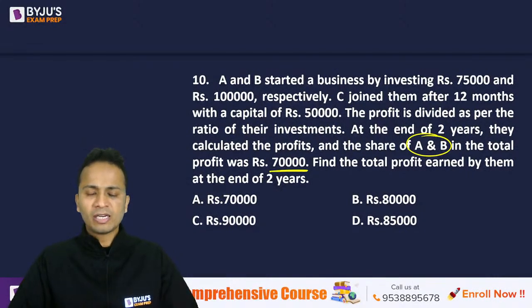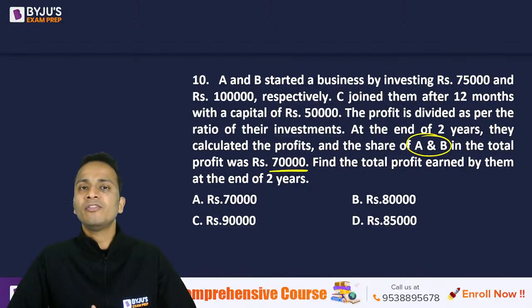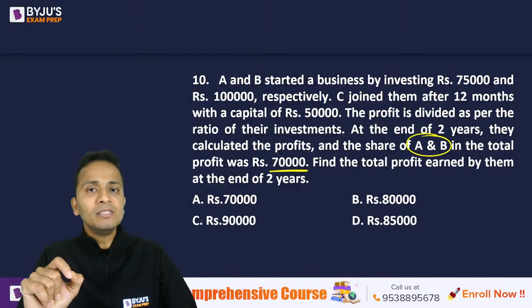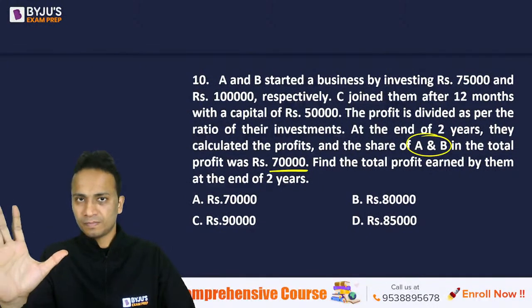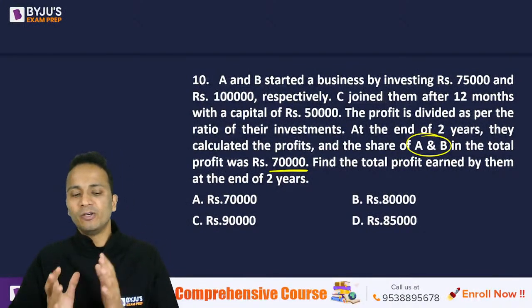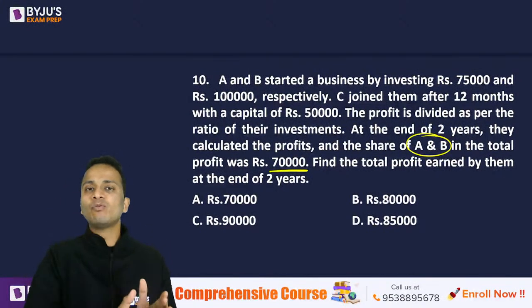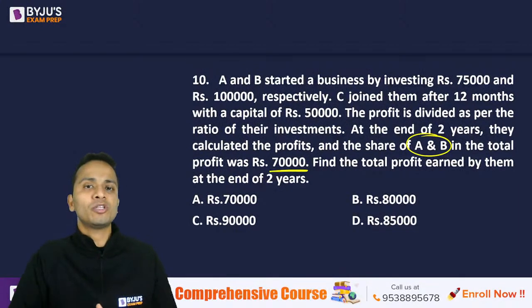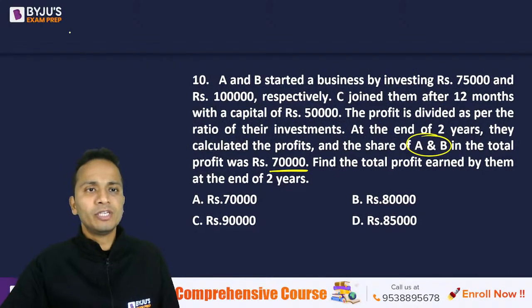So a general concept of partnerships will be applied here. Basically, the final profit, whatever it is, will be divided in the ratio of the product of their capitals and the time period. So whatever the capital is and whatever the time period is, we will take their product, and that will decide the ratio in which the profits will be divided.